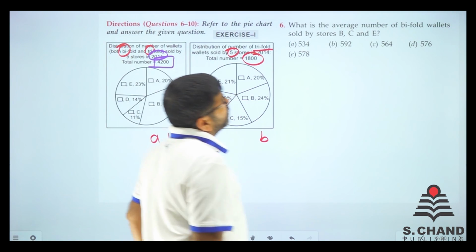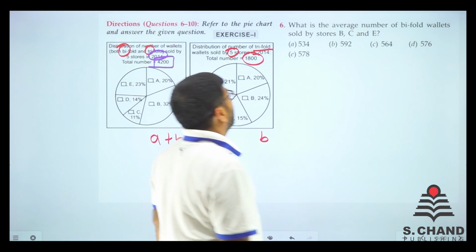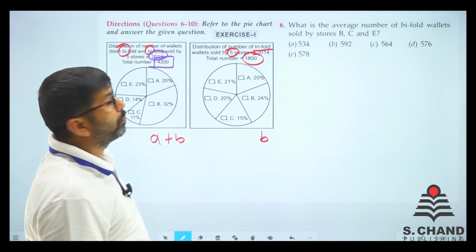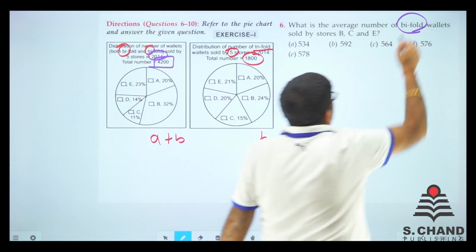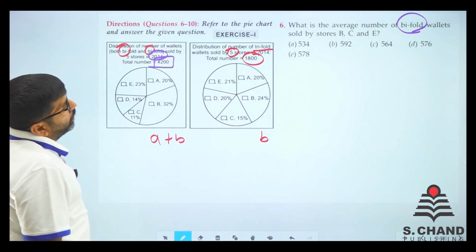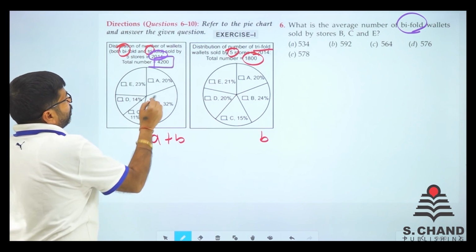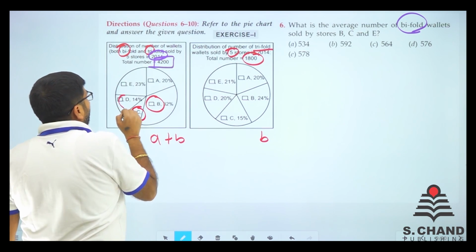What is the average number of bifold wallets sold by BCE? Average number of bifolds. We need to calculate bifolds now, right? Do one thing. See, BCE, that is B, C and E.